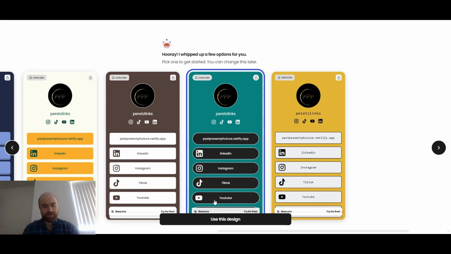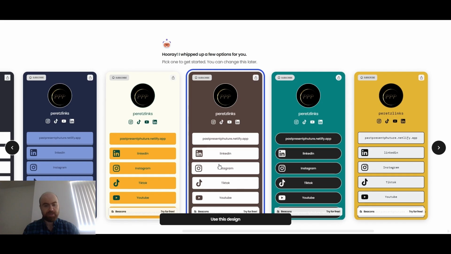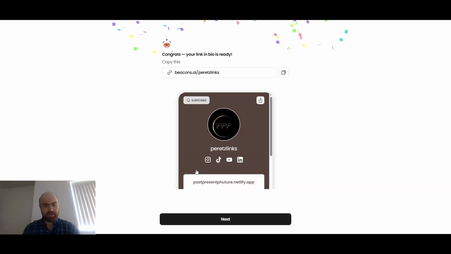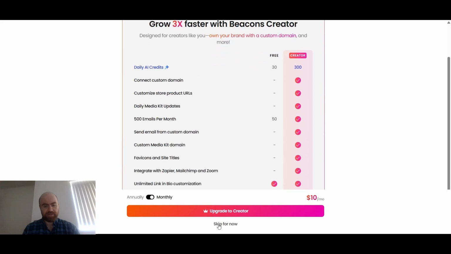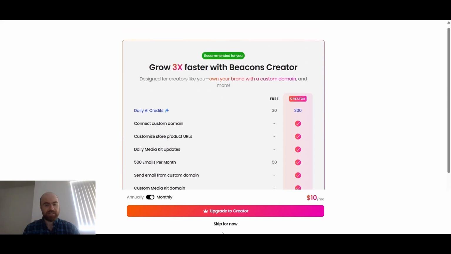We have dark mode. Dark mode's a little bit harder on the eyes, even though I like the background. We can always change the background color. This is cool, but also a little harder to read. We want to go with easier readability, so we're going to go with this one. All right. So now we have that. You can see there's a clear way to skip, where Linktree was just putting in your face, like, give us money. This is a lot more like it keeps the user in mind. So I like that.